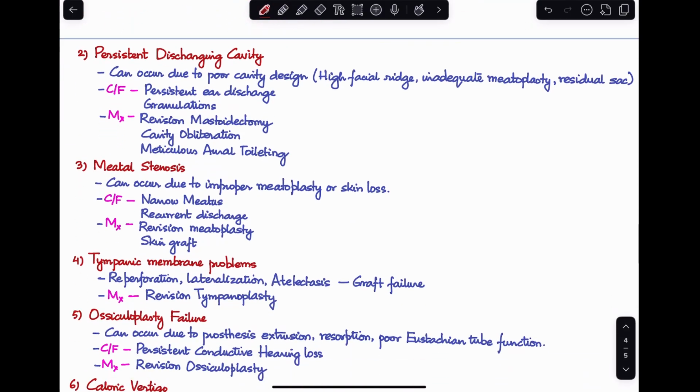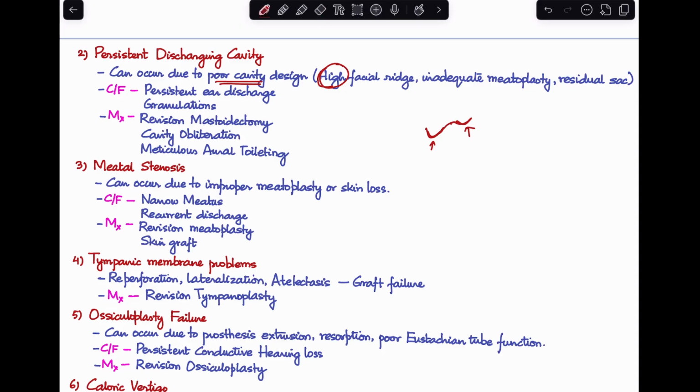Next complication is a persistent discharging cavity. Now, what could be the possible causes for this? This is probably due to poor cavity design, and there can be multiple reasons for poor cavity design. Either the facial ridge is very high. If you do not lower the facial ridge enough, it ends up developing a deep pool at the level of, so this is the external auditory canal lower wall, and this is the mastoid tip. And the facial ridge lies somewhere over here. So now you have to lower the facial ridge.